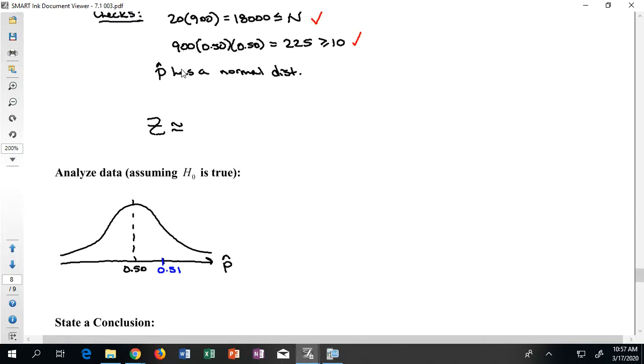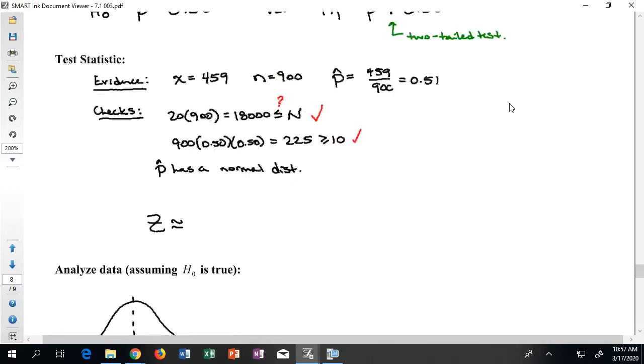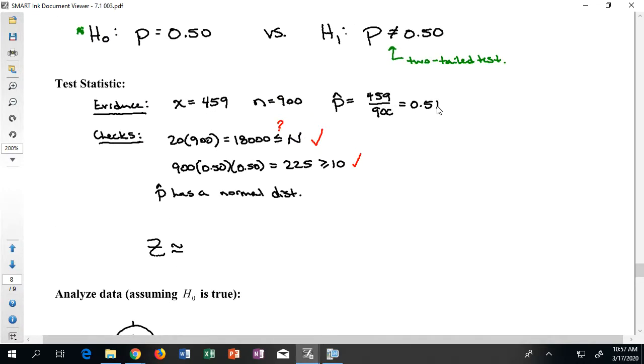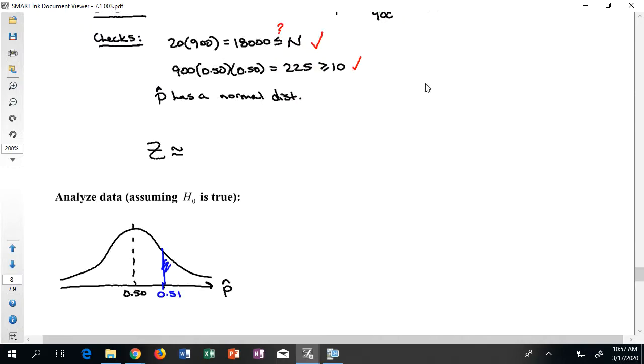And I'm curious about something. Notice here that since we have a two-tailed test, and I got something that's above average, I am still concerned how high above average it falls. But the fact that it's two-tailed means that I'm equally as concerned about values that would have been too low. So if I would have got something like 30%, that would have still been alarming. So I have to do this double shade when I have a two-tailed test. What this means is that the p-value is the combination of these two amounts.